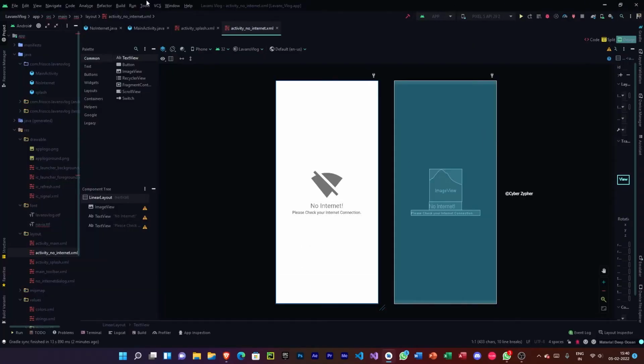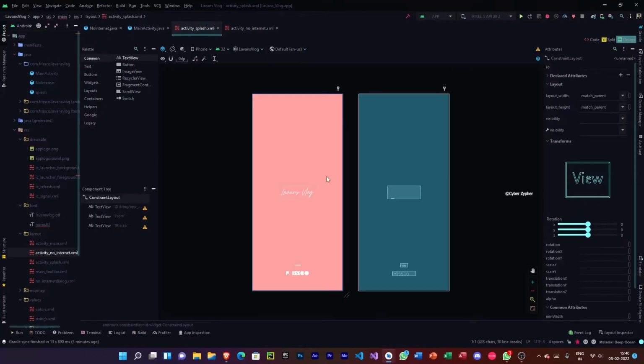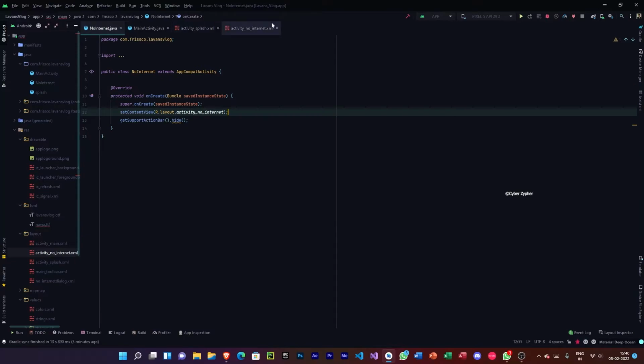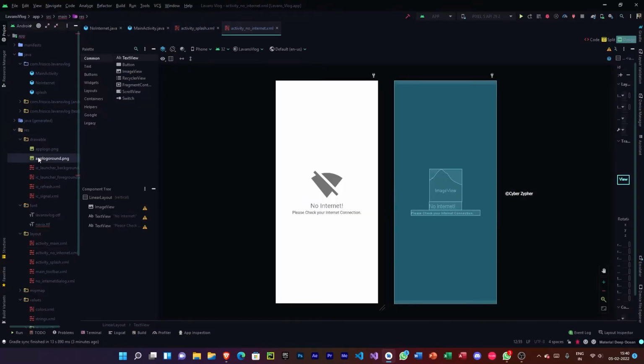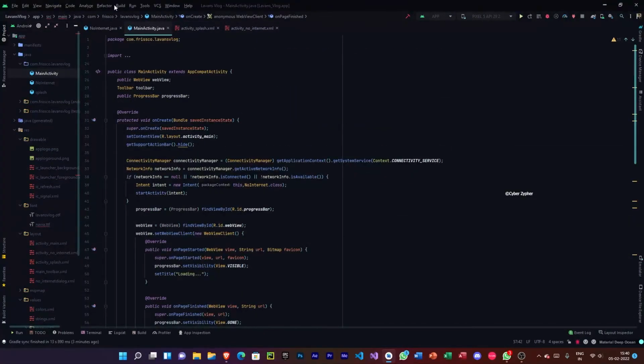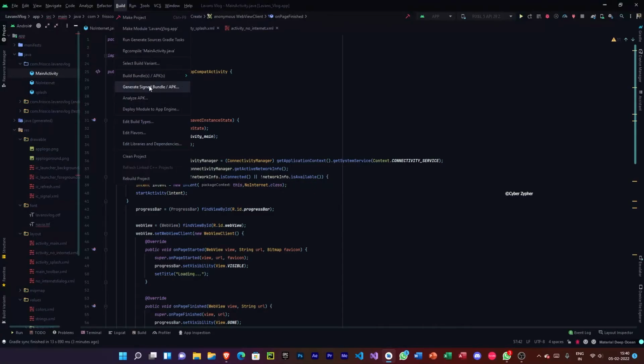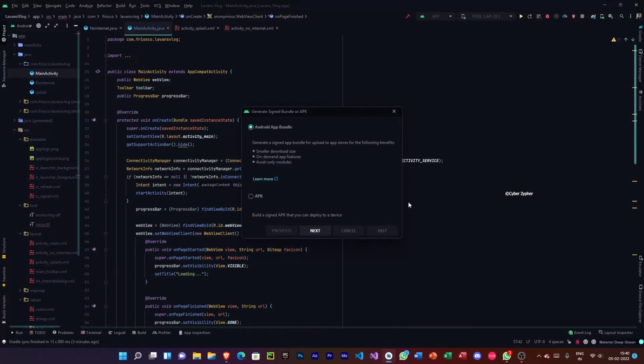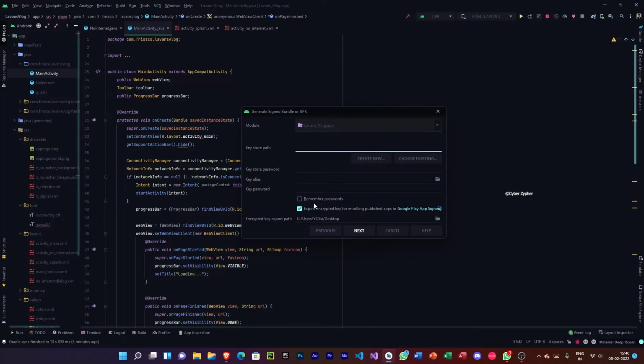So let's do that. For doing that, what we should do is click on build. But before that, we should make sure that all the other things are done, because this is the final step, and we don't want to mess around. So let's check the code. Yeah, everything is done. So now let's go to build, generate signed bundle/APK, and I want to generate an Android app bundle, and then we have to create a key store.